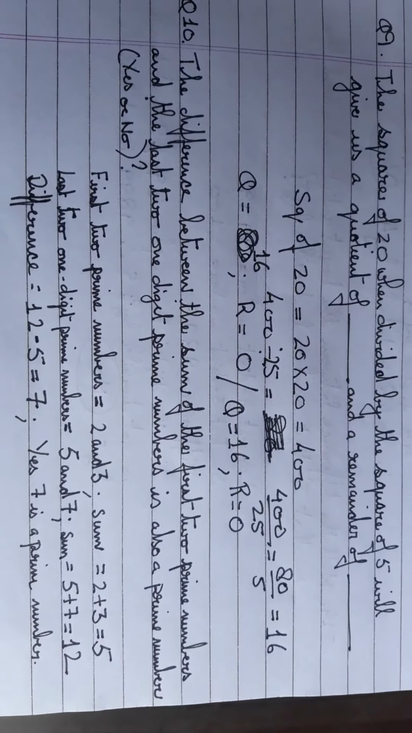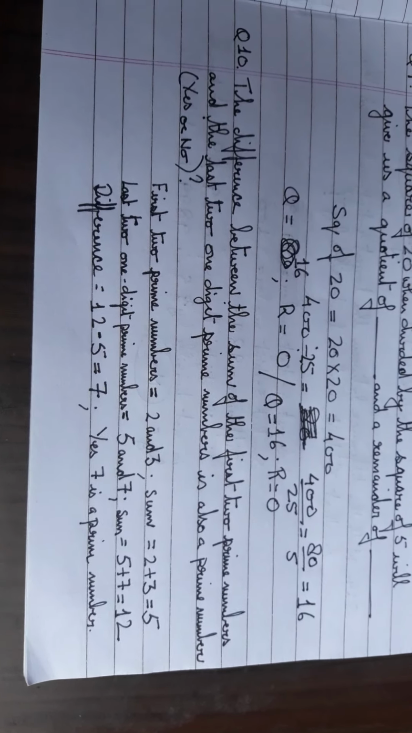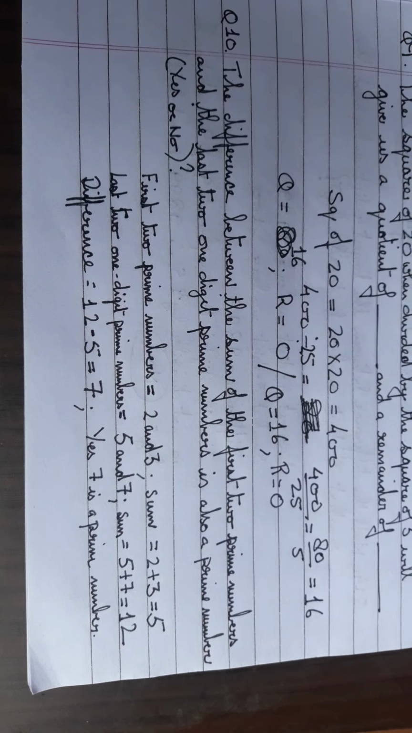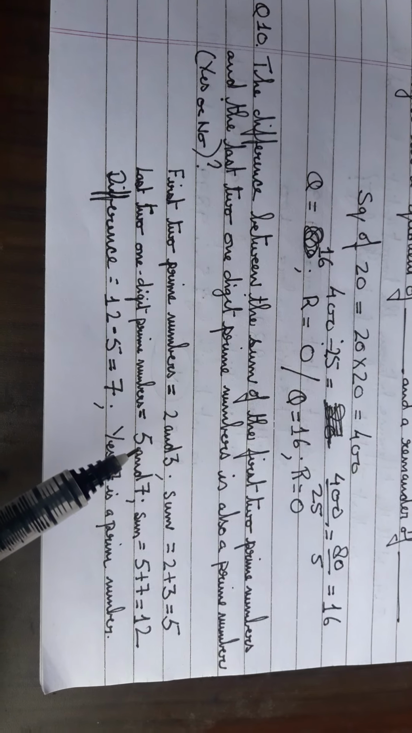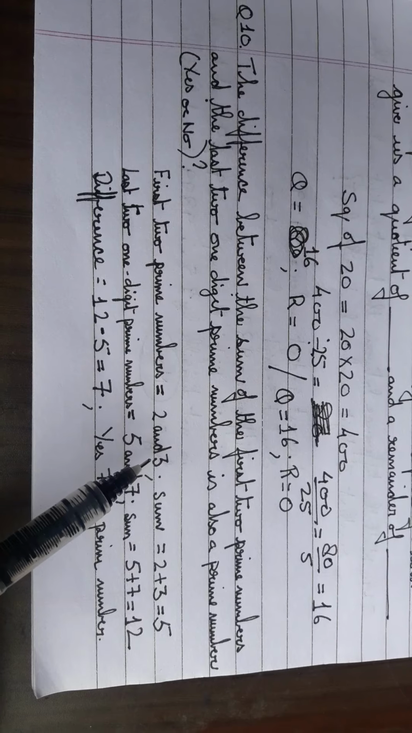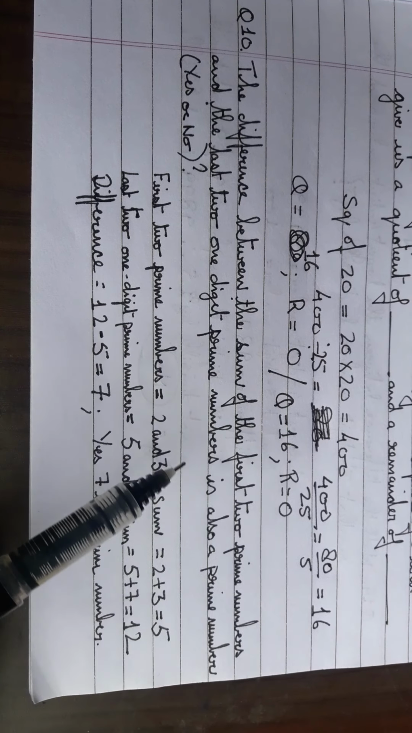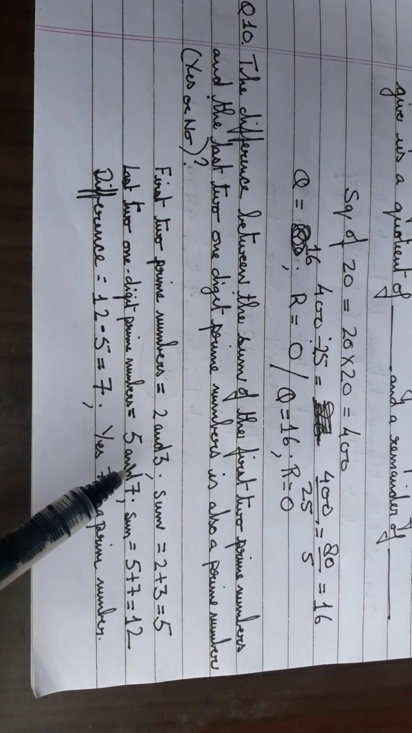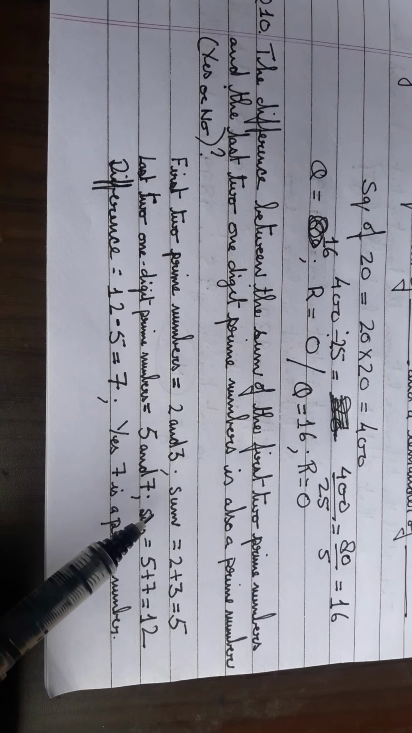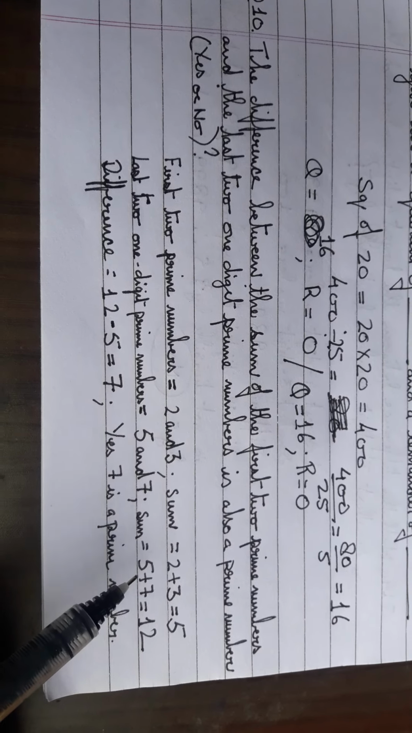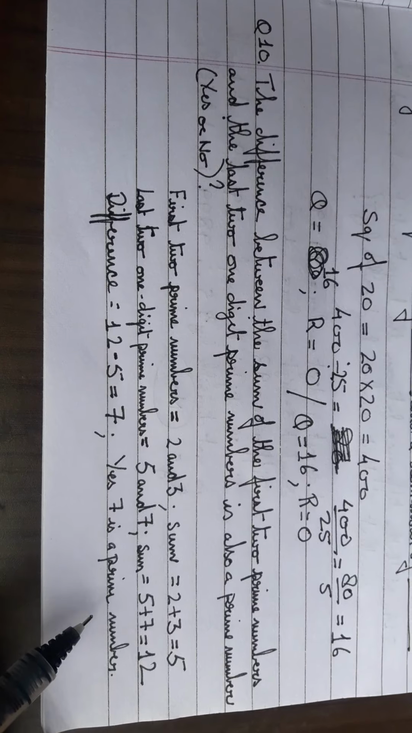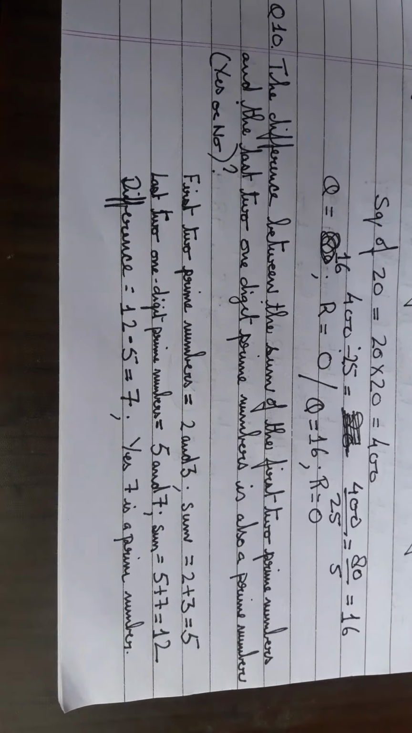The difference between the sum of the first two prime numbers and the last two one-digit prime numbers is also a prime number, yes or no? So what are the first two prime numbers? 1 is not a prime number, you know that. So 2 is the first prime number and 3 is the next prime number. So 2 plus 3 is 5. Last two one-digit prime numbers: 9 is not a prime number, so 7 is the last prime number and one number before it which is prime is 5. So 5 plus 7 is 12, 12 minus 5 is 7. So 7, of course, is a prime number. So the answer is yes, it is a prime number.